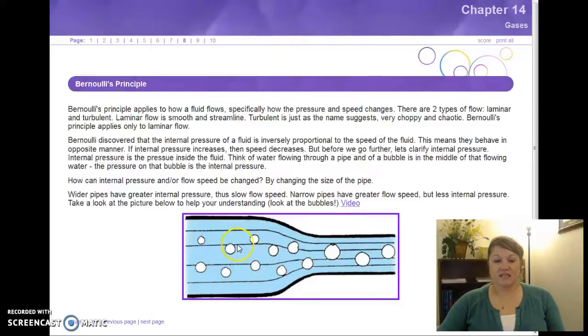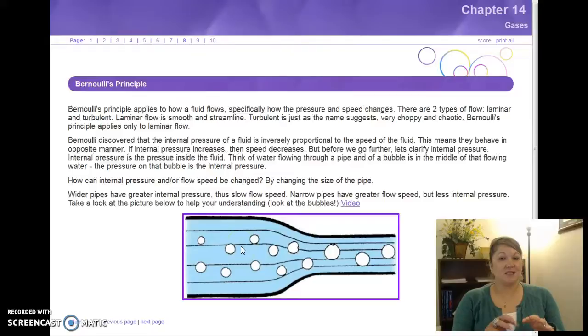But what it says is that the internal pressure, the pressure inside the fluid, as demonstrated by these gas bubbles, is inversely proportional to the speed, right? More pressure, less speed. Alright? Now how are we going to change that pressure?